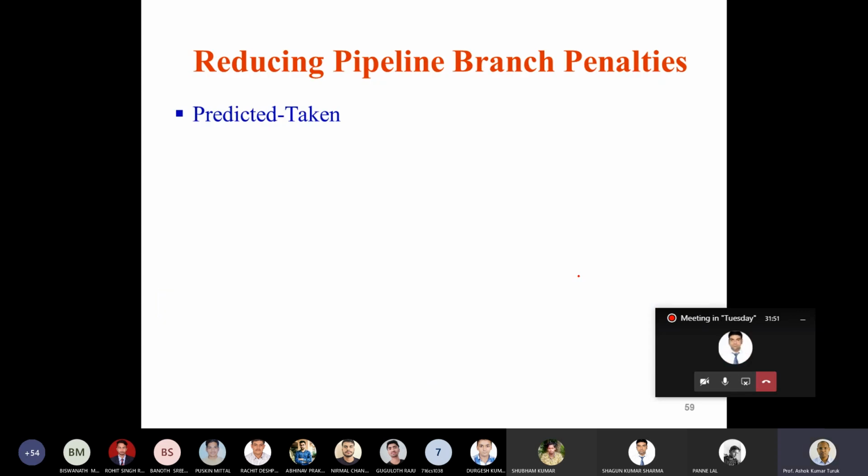The next alternative scheme is predict taken. Now in case of predict taken, you treat every branch as taken.